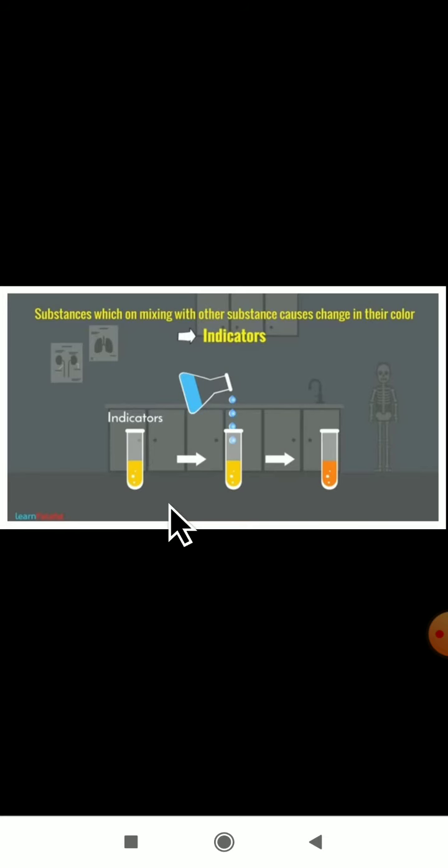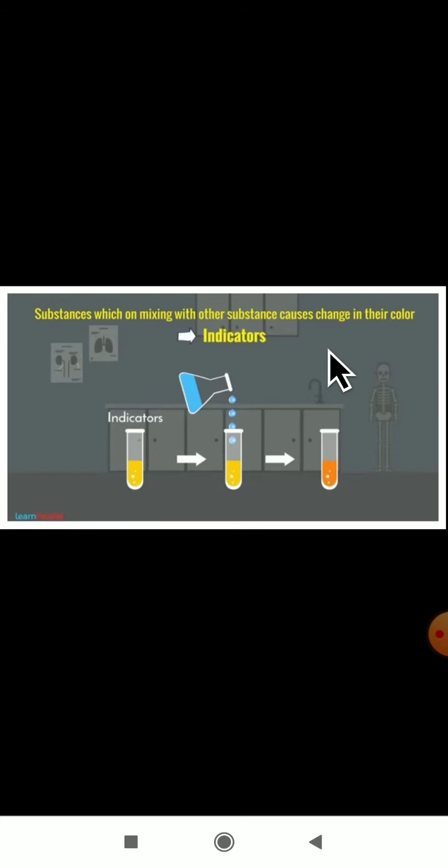Substances which, on mixing with other substances, cause a change in color are called indicators. When you mix the substance with another substance, they change color.